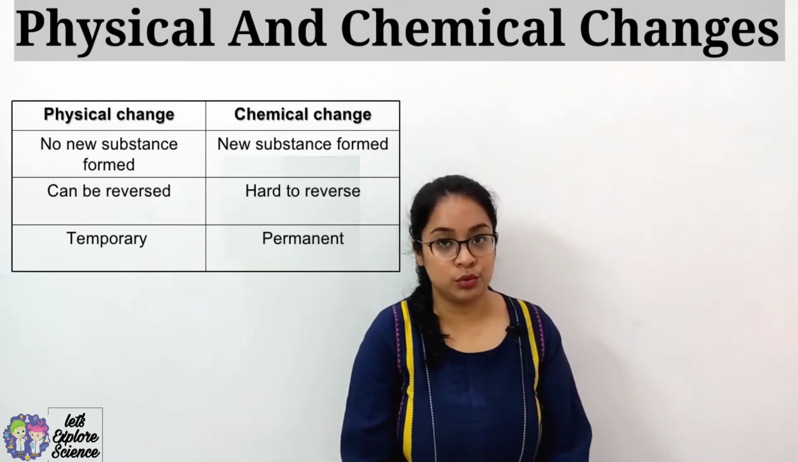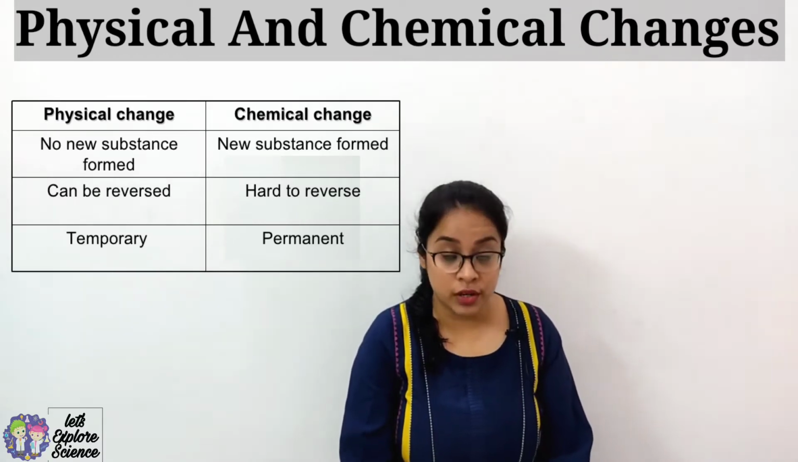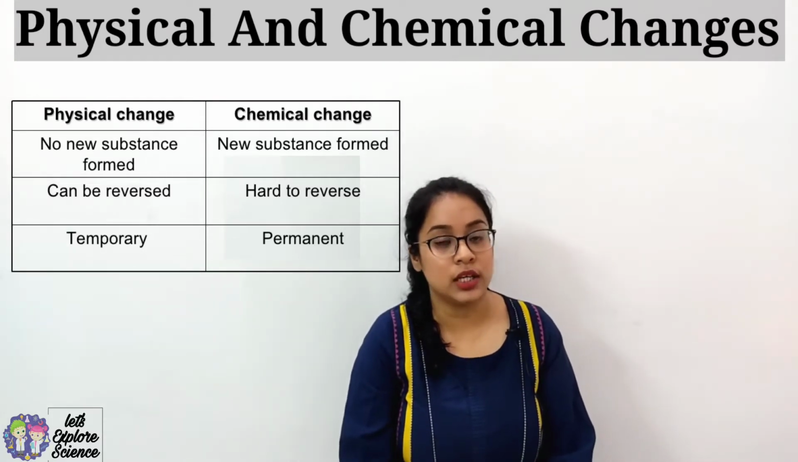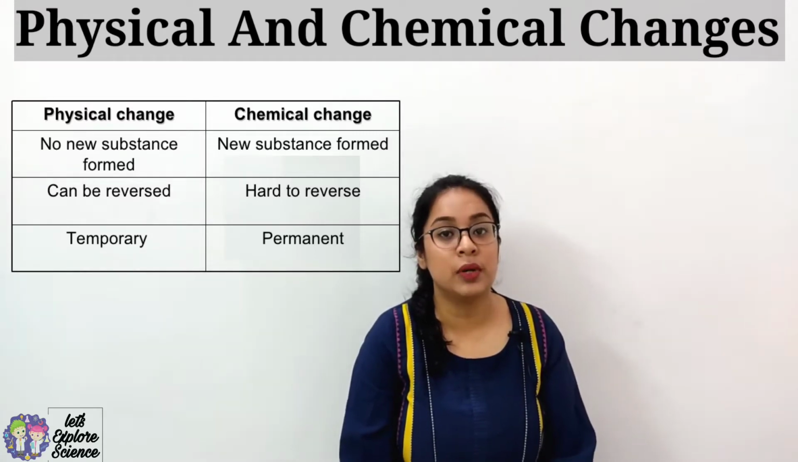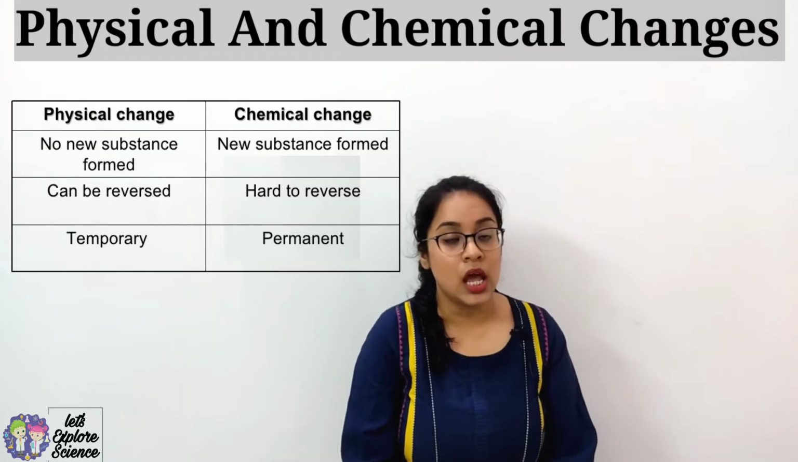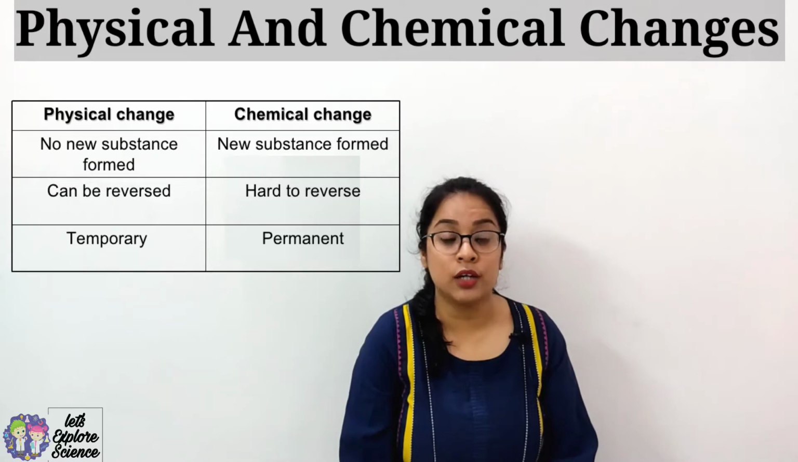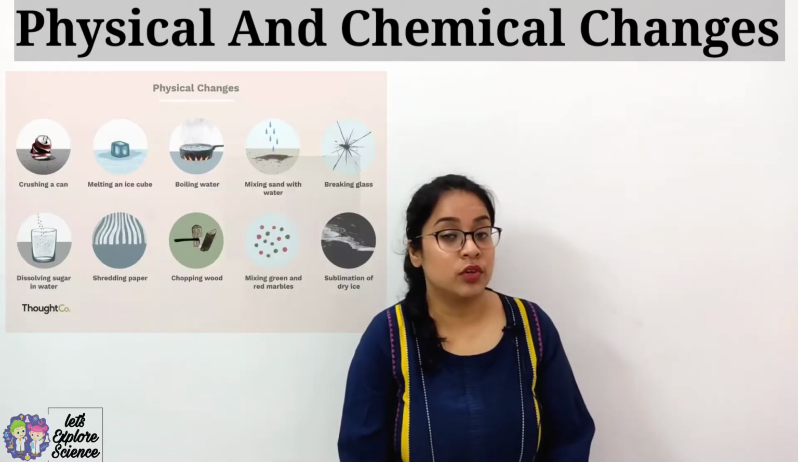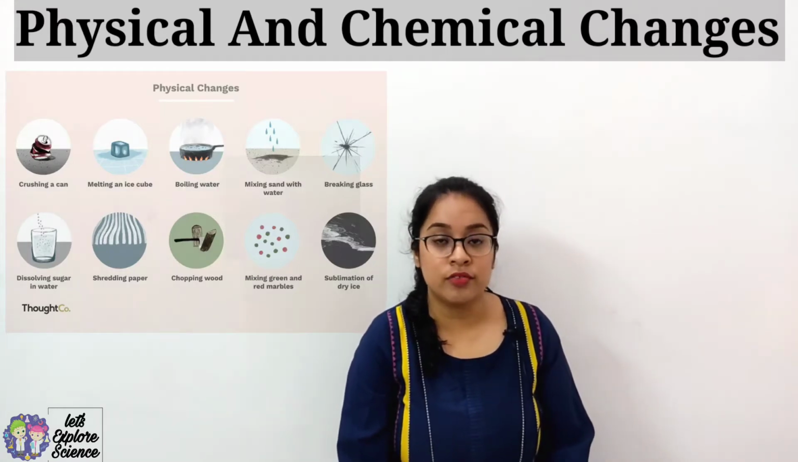Now changes are of two types, physical change and chemical change. Physical changes are those changes where no new substance is formed. But in case of chemical change, the changes are those in which new substances are formed. Now physical changes are reversible, that means we can bring it back to the original substance, and chemical changes are irreversible, that is we cannot bring it back to the original substance. For example, boiling of water, formation of clouds, folding of paper, cutting of paper, these are all physical changes.